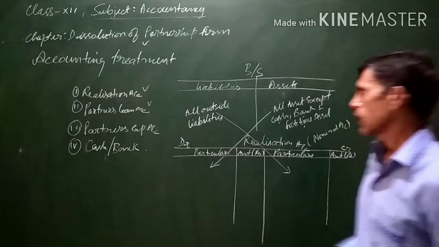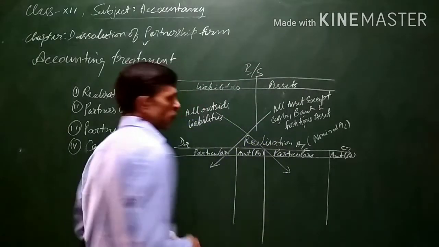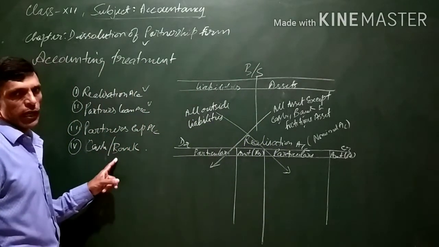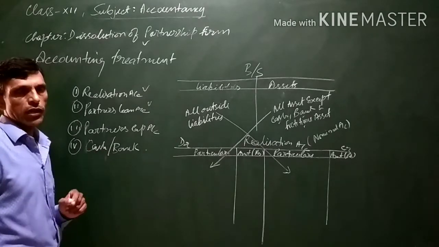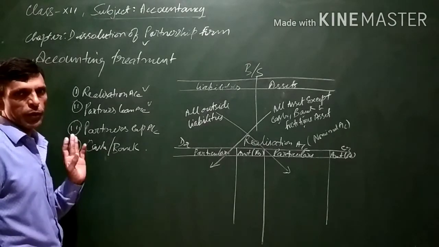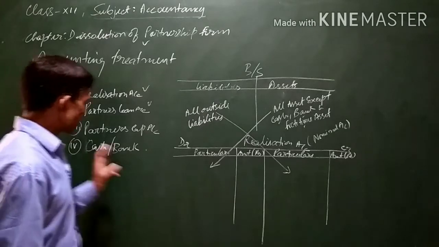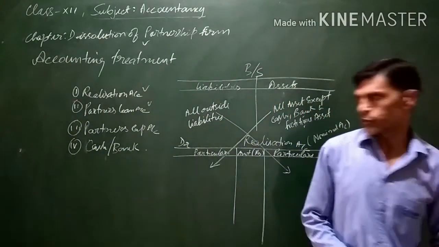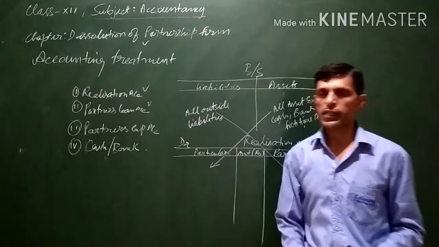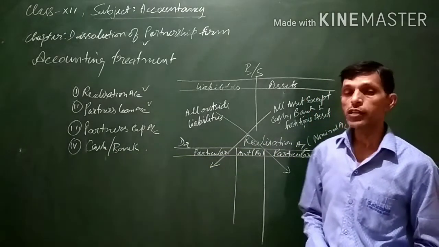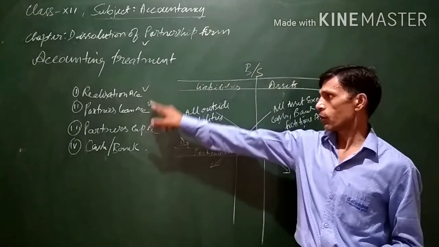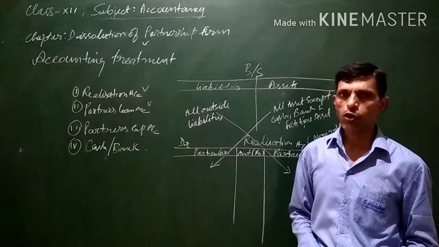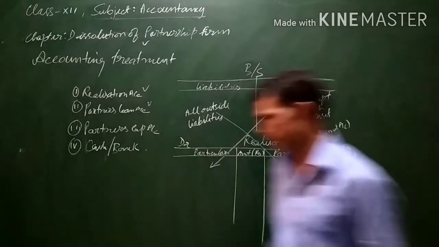Thereafter, after the realization account is prepared, the partner's loan account will be prepared, then the partners' capital accounts, and lastly the balance, that is the bank account or cash account, will be prepared. The balance of this cash or bank account will automatically tally after all the accounts have been closed.